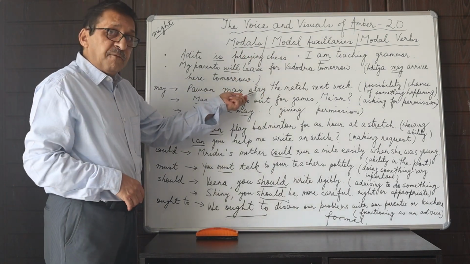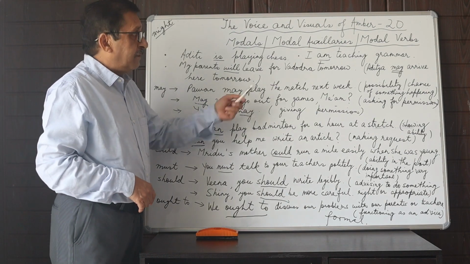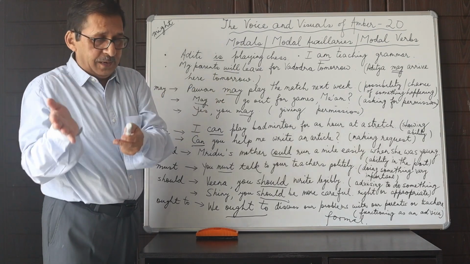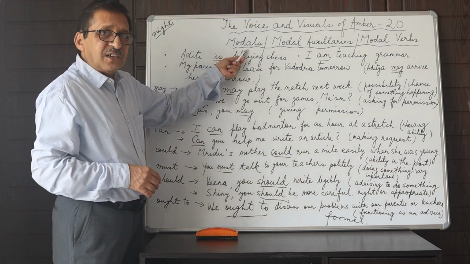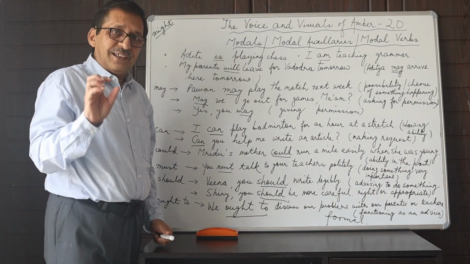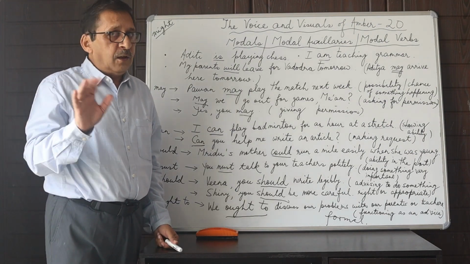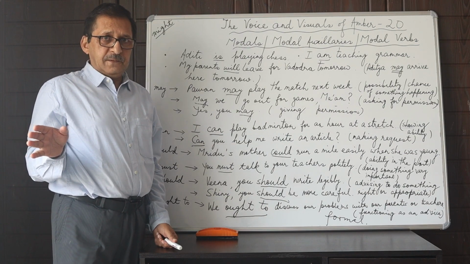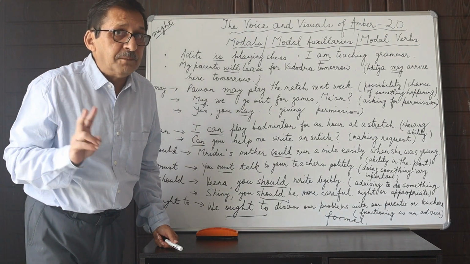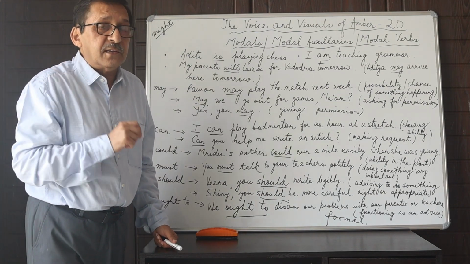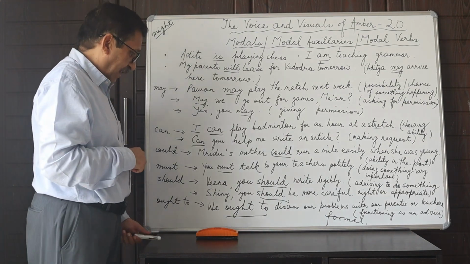They come before the main action verb, and like helping verbs, they are called modal verbs also, but the function is different. They convey a different sense or a different meaning altogether, right? They are not determined by the subject. They're not determined by the person or the number of the subject.